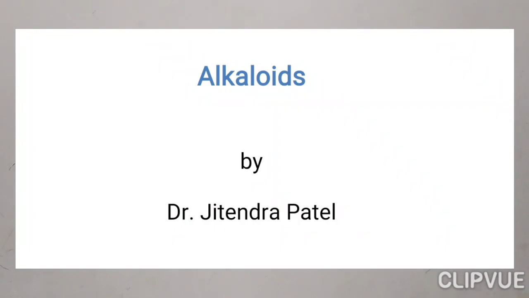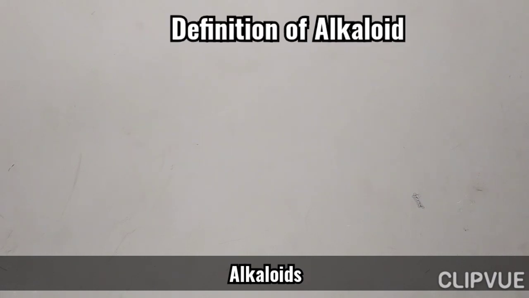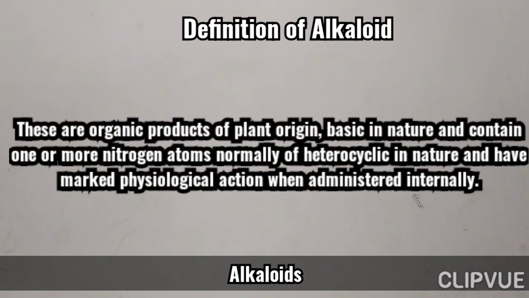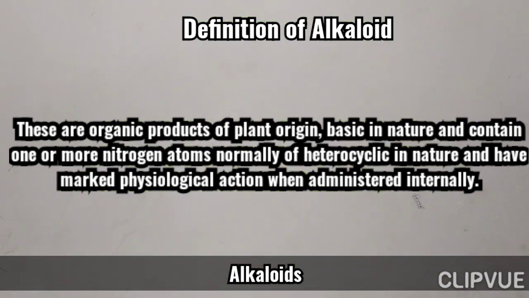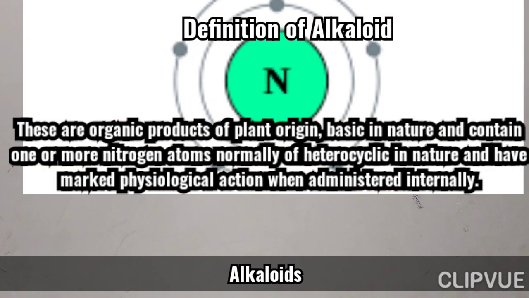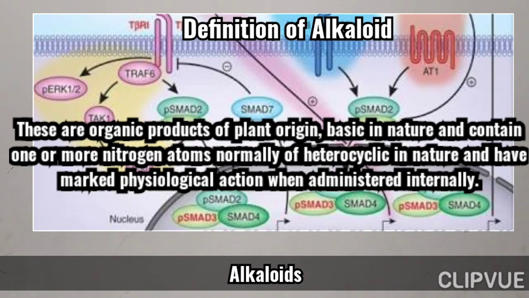Hello students, today we are going to discuss alkaloids: definition, classification, properties and identification. The first one, definition. These are organic products of plant origin, basic in nature, and contain one or more nitrogen atoms, normally of heterocyclic nature, and have marked physiological action when administered internally.